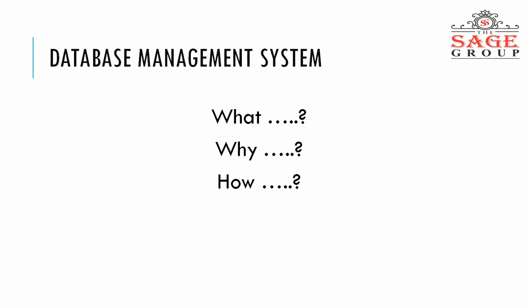So what is a database? A database is a collection of organized information, and managing it is called a database management system. Suppose we have a student. A student has various types of information like name, age, qualification, and marks.